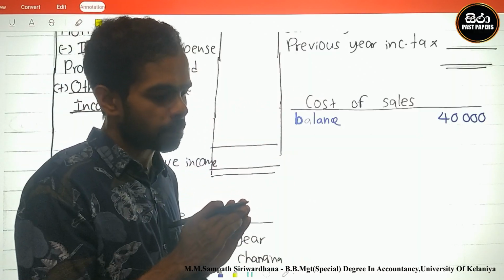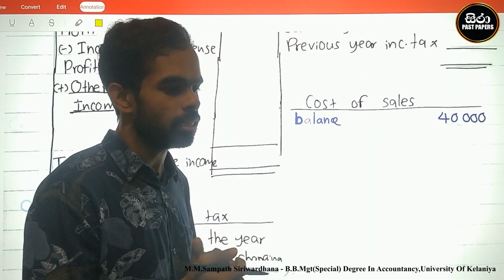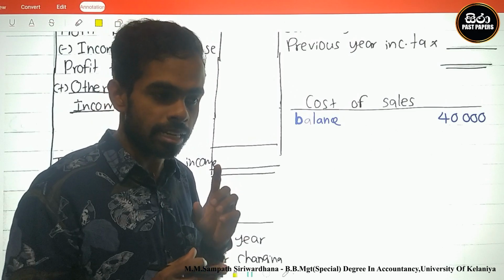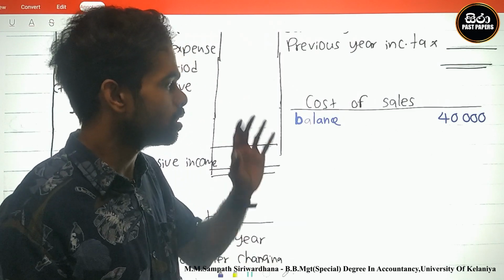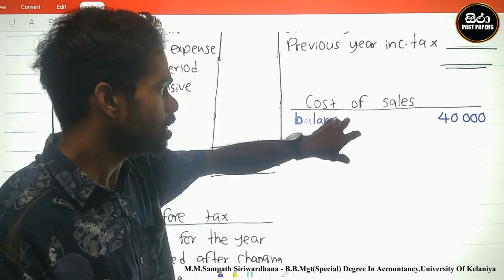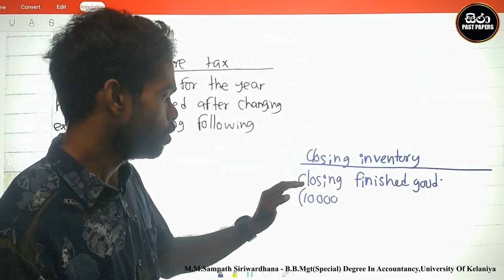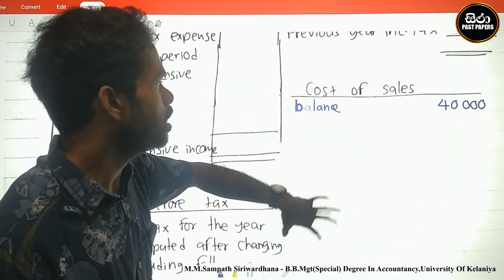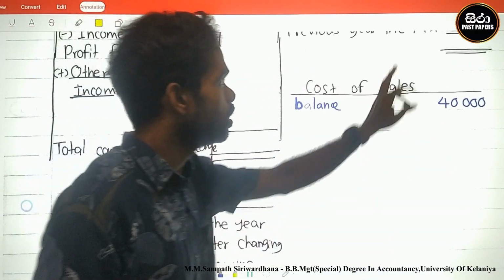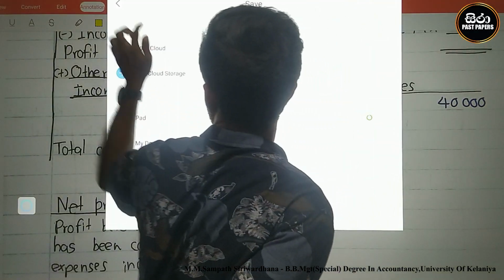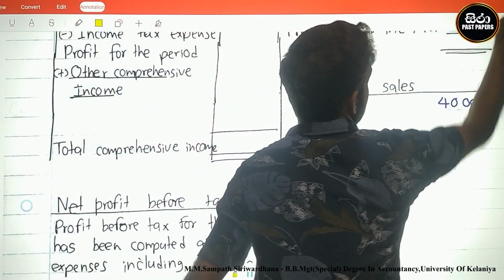At the calculation there must be an adjustment to the manufacturing cost. At that time, manufacturing cost has two locations: one is cost of sale, the second one is closing inventory, 10,000 and 40,000. Therefore we must read the question immediately.